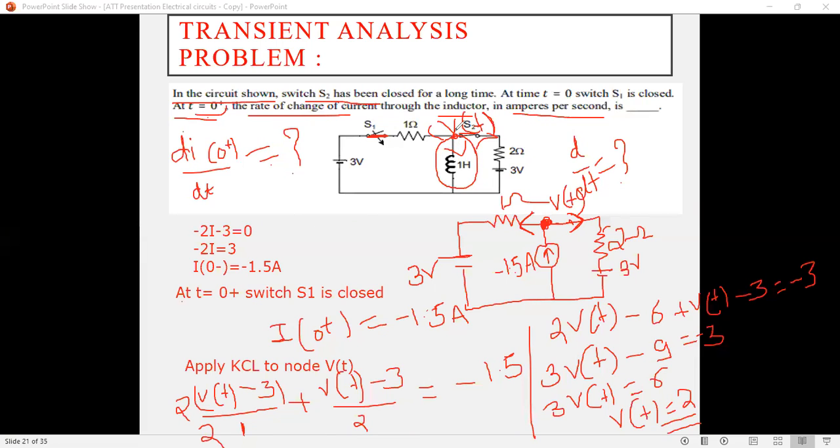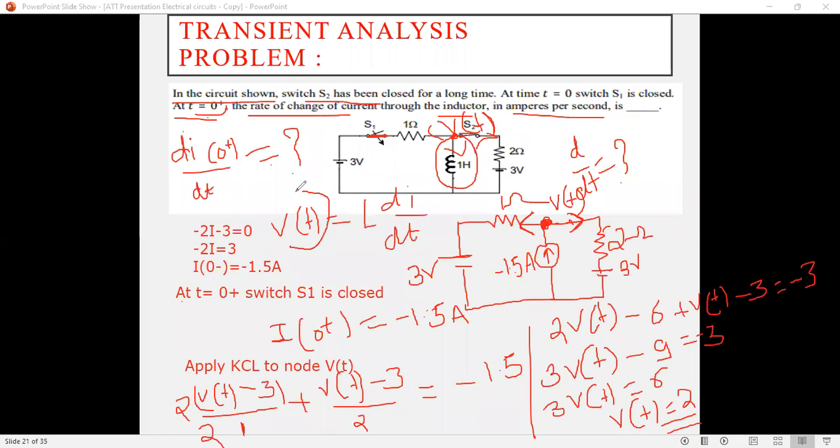Okay, now see the voltage across the inductor. What will be the voltage across the inductor? V of t is equal to the voltage across the inductor. What is the formula for voltage across an inductor? Minus L di by dt? Is it minus L or plus L? There is no minus in it. It is L di by dt. So V of t is equal to L di by dt.